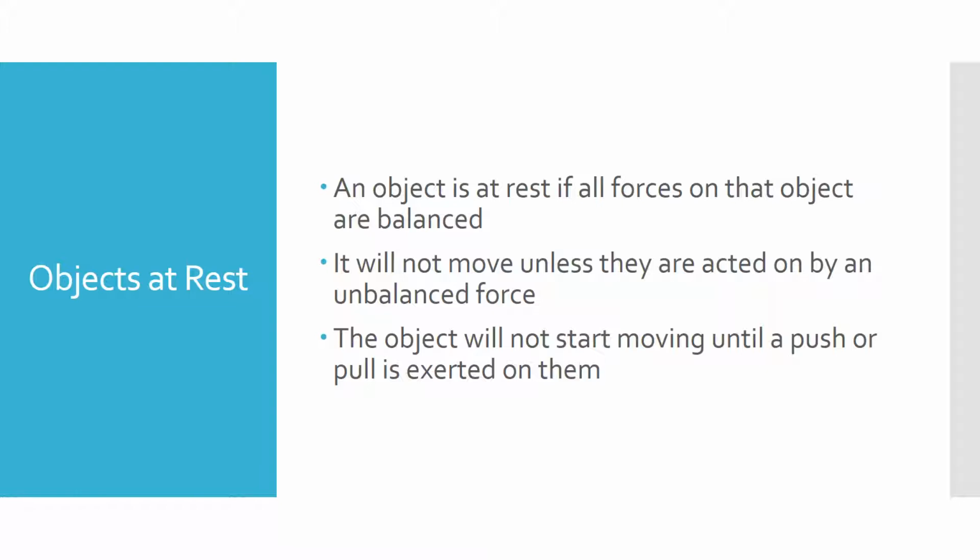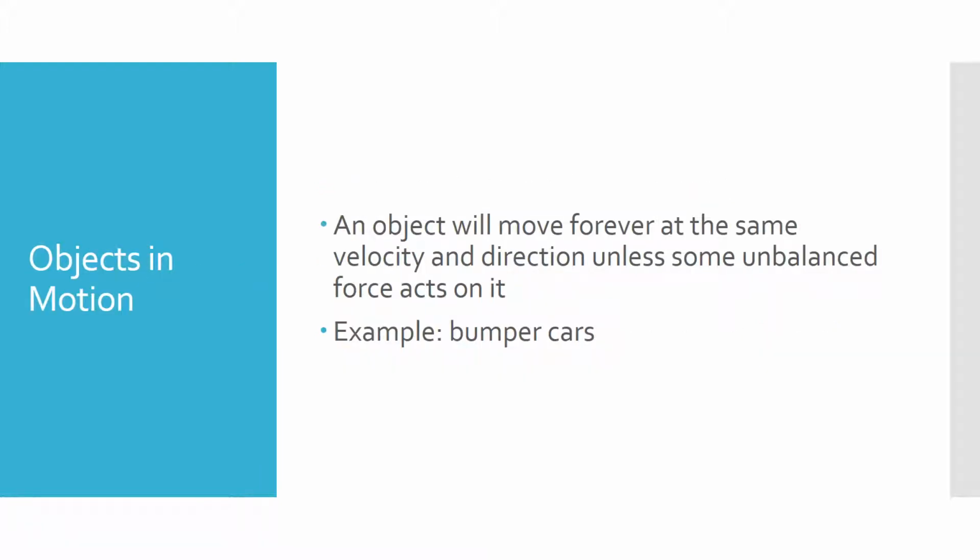So unless someone comes and pushes your computer or pulls your computer, it's going to stay where it's at no matter what, unless there's a force there to cause that to happen. So until you have a push or a pull, that object's not going to start moving. Seems pretty logical. An object in motion is going to forever stay at the same velocity and direction unless there's some kind of unbalanced force that acts on it.